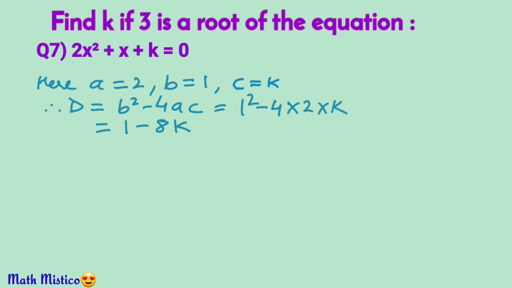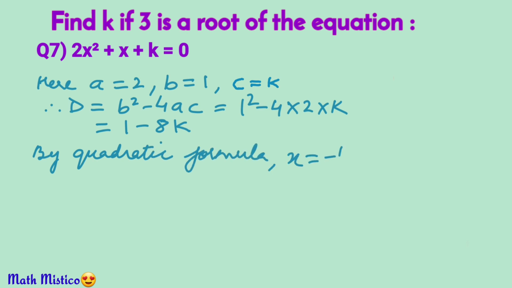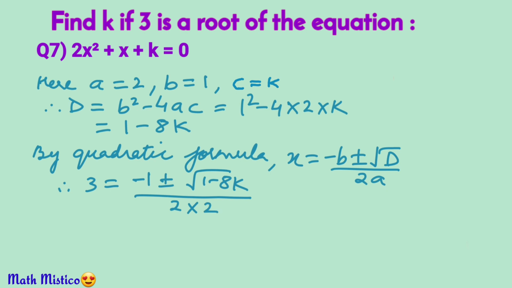Now we have to find out the value of k so that 3 is a root of this equation. By quadratic formula, roots are x equal to minus b plus minus under root D over 2a. Putting the values, 3 is equal to minus 1 plus minus under root (1 minus 8k) upon 2 into 2.